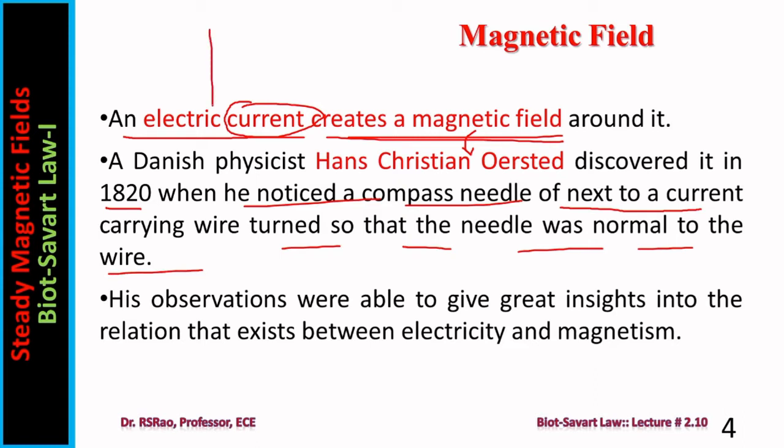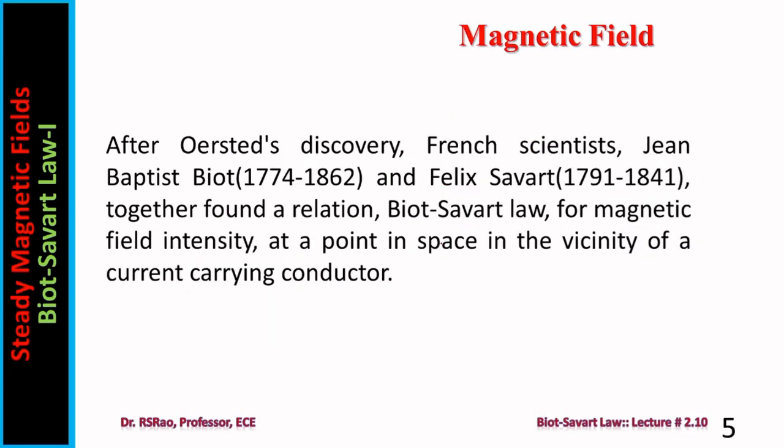The wire is there, it is carrying some current. He found the needle turning normal to the wire. It indicates presence of some field, a magnetic field. It is a magnetic compass, therefore a magnetic field exists here. These observations were able to give great insights into the relation that exists between electricity and magnetism. So Ørsted did some pioneering work. His contribution is tremendous in giving certain understanding regarding the nature of magnetic field.